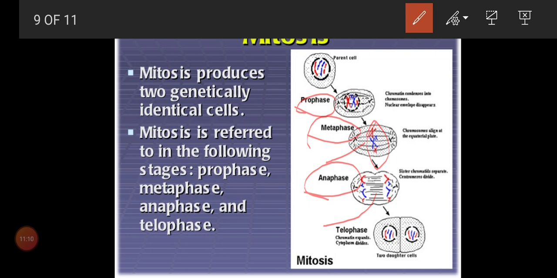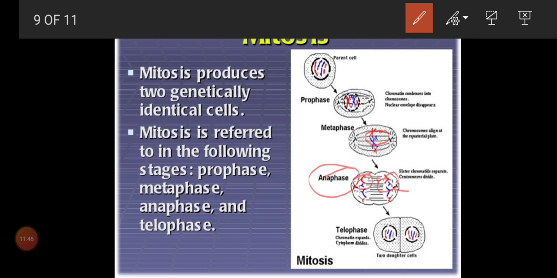The spindle fiber pulls both the chromosomes. When it starts to pull, the chromosomes automatically separate from each other, and these two sets settle down in two opposite directions. This phase we call anaphase. Now look at the third stage, anaphase. The chromosomes are pulled by the spindle fiber, so one set occupies one corner and another set occupies the other corner. This is anaphase.